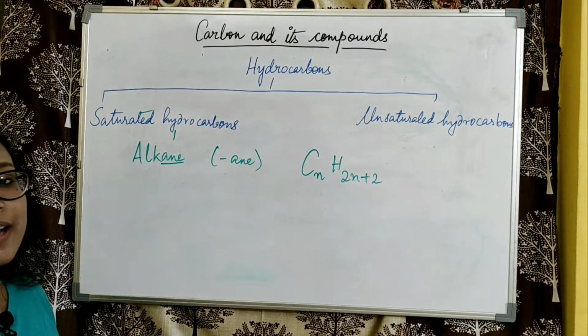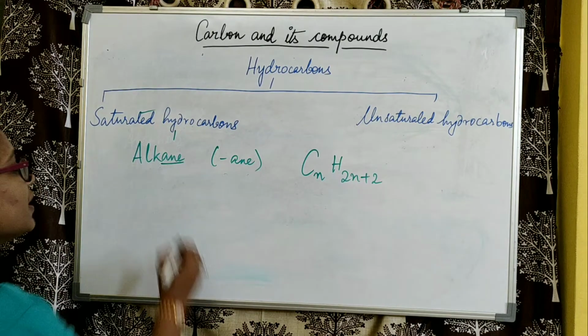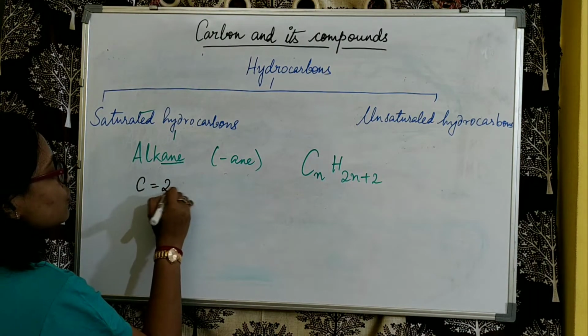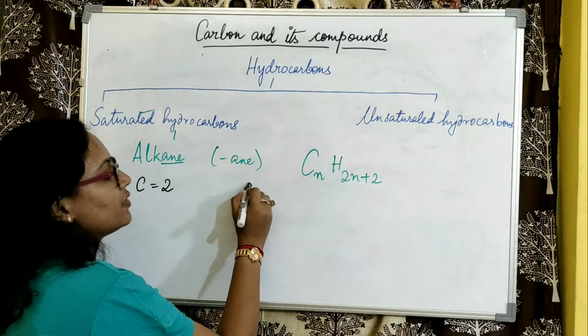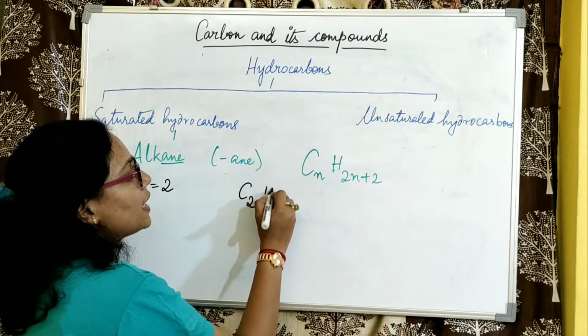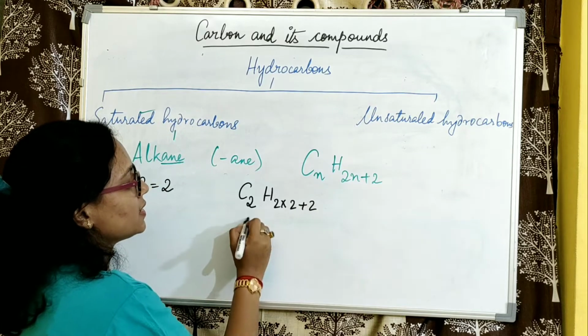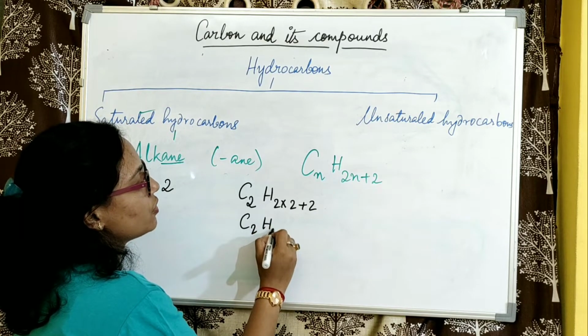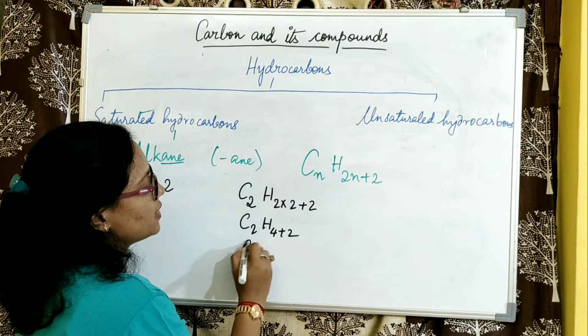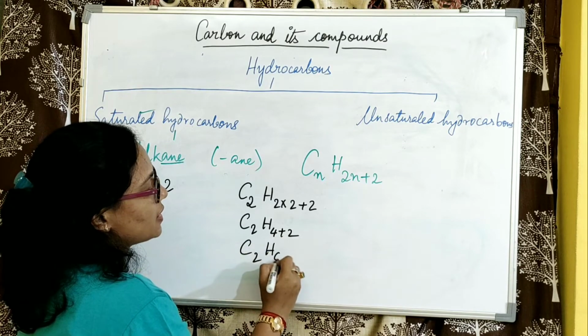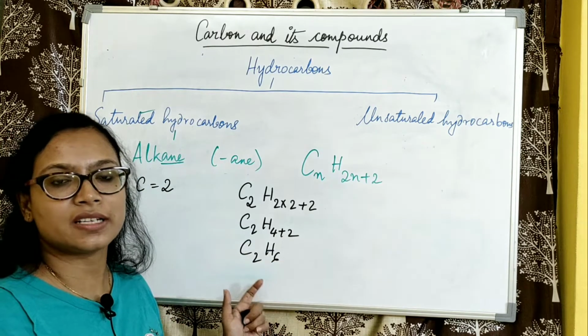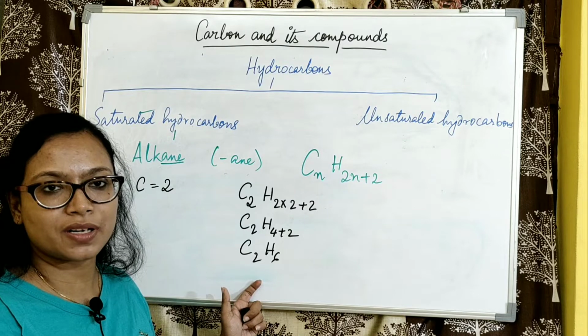Here let us come to the second member where the number of carbon atoms is 2. So here we have C2H(2 into 2 plus 2), that is C2H(4 plus 2), that is C2H6. This is how we can derive the formula of the second member.